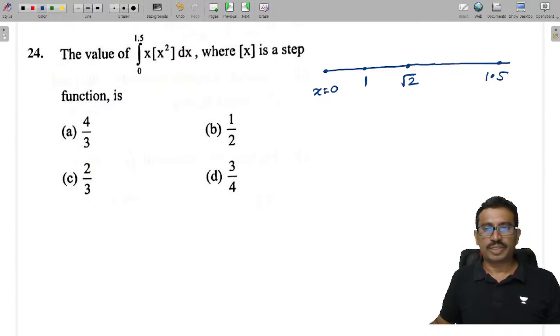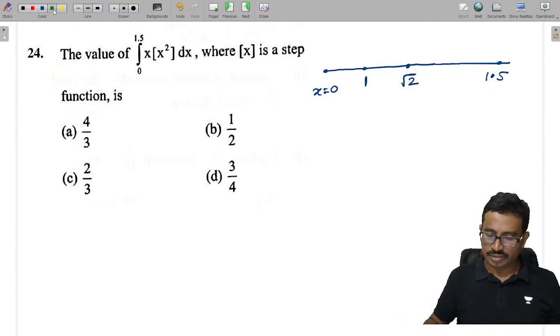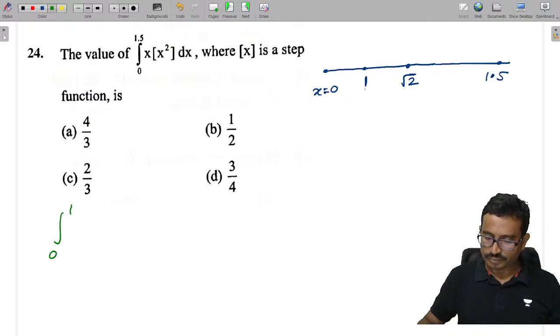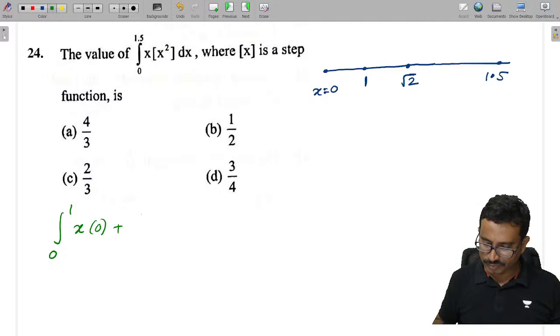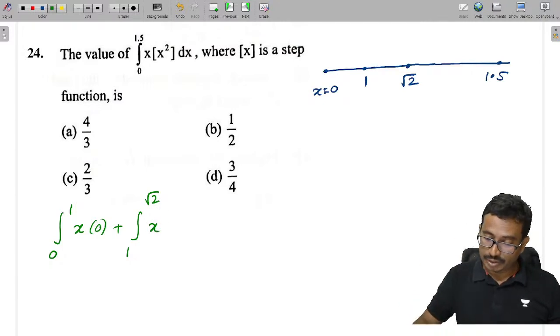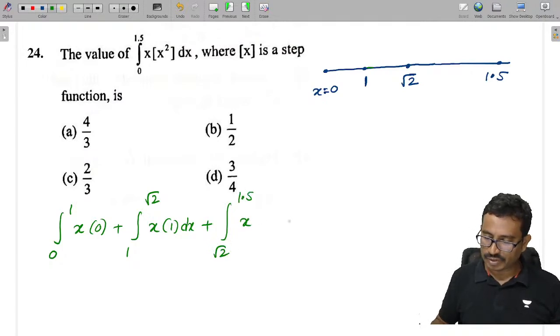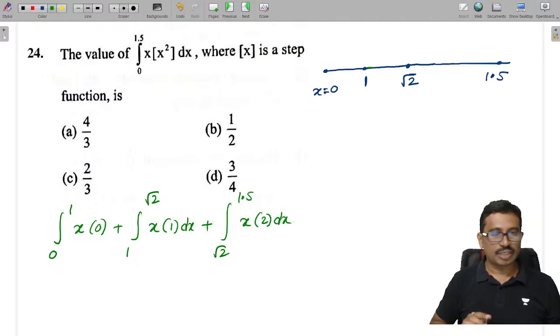So we need to split the limits like this. Let's split the limits here. So x is from 0 to 1. What will I get? x into step x value, how much now? 0. And x is from 1 to root 2: x into step x value, how much? Step x value is 1, so 1 square is 1 into dx, plus from root 2 to 1.5, x into step x value: root 2, root 2 whole square means 2 into dx. Check it, all of you.